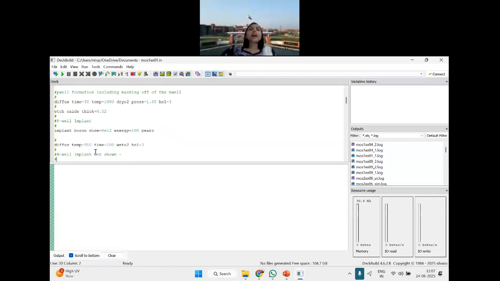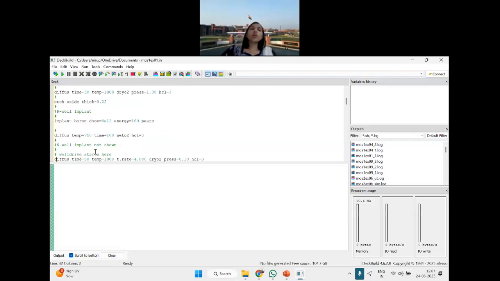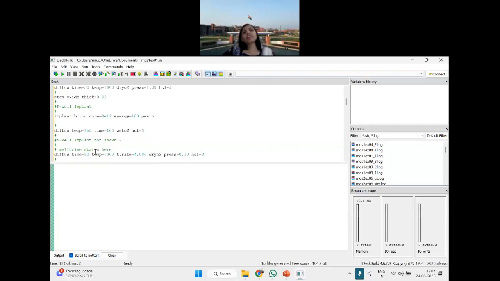Then again, you are diffusing it at 950 degrees Celsius for 100 minutes. This time you are considering wet O2, not the dry O2. You want O2 to get within it. Then the first P-well is created using boron doping. First the implant mask was created, then the P-well.